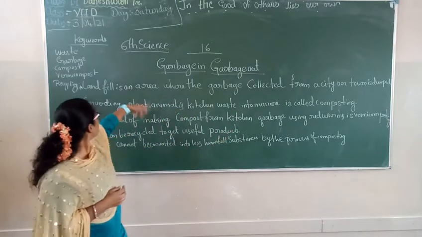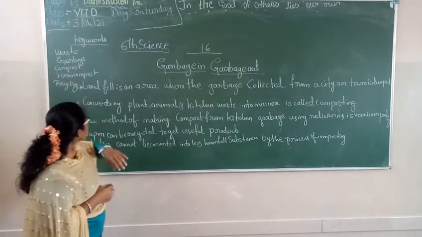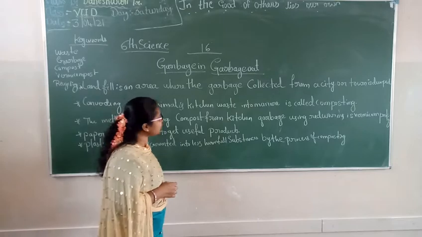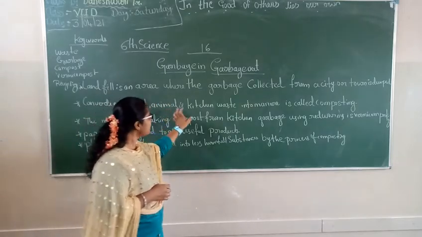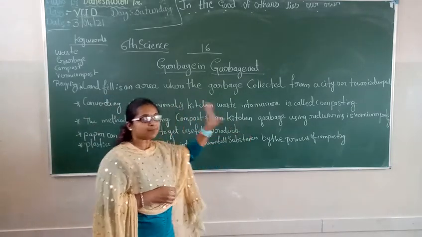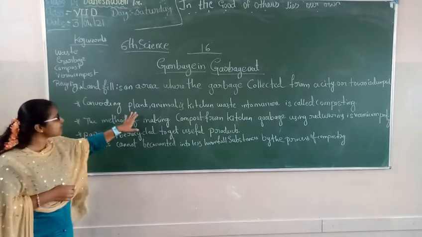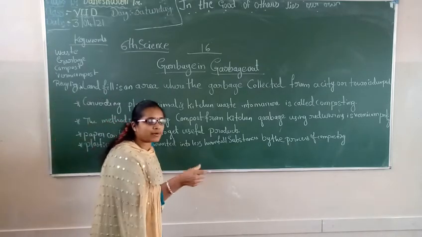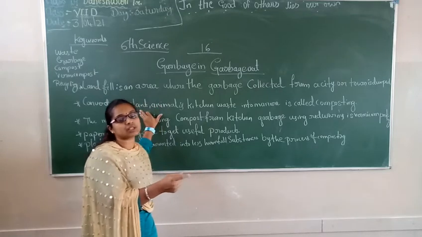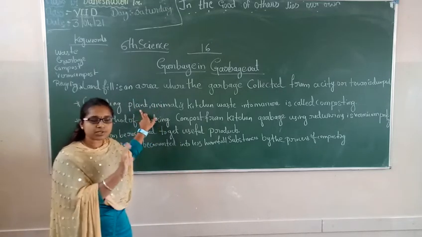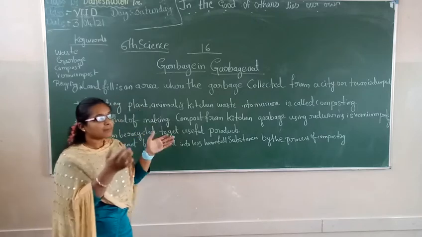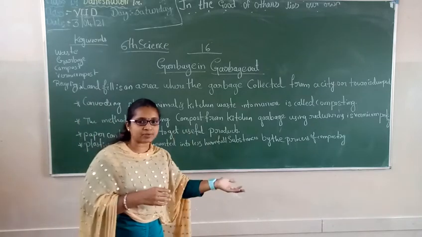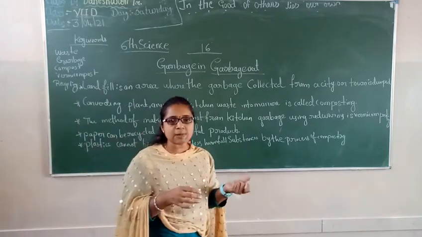Okay, let's move on to composting. Composting is converting plant, animal and kitchen waste. Plant waste is, for example in agriculture, when the harvesting process is over, the waste from the plants, for example the jawar plant.